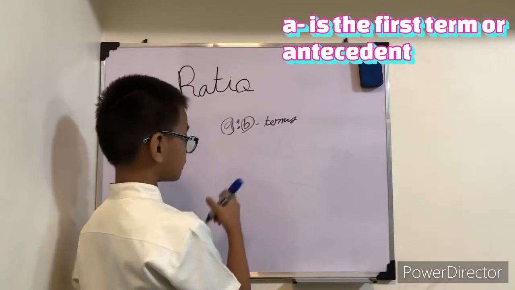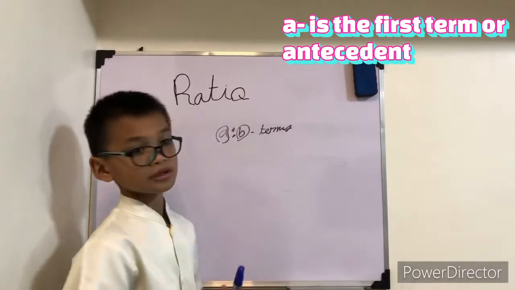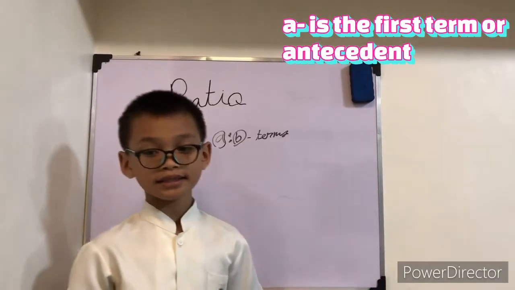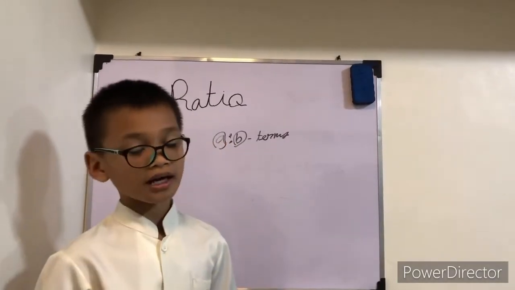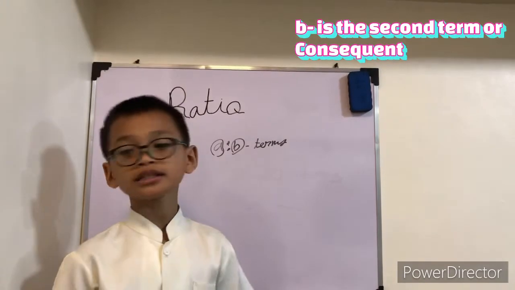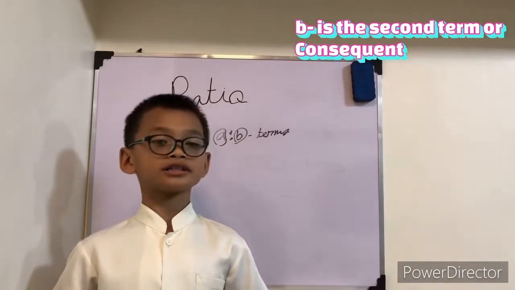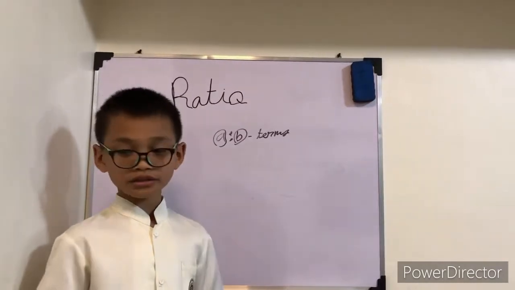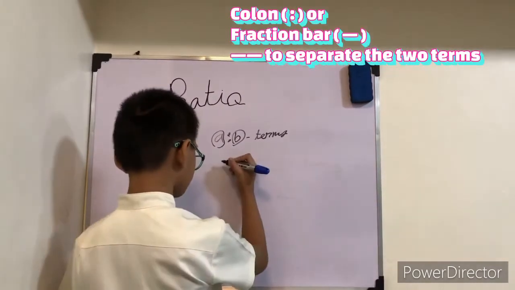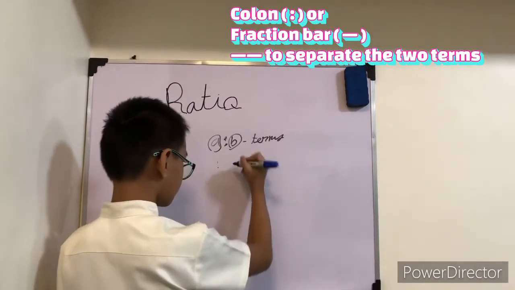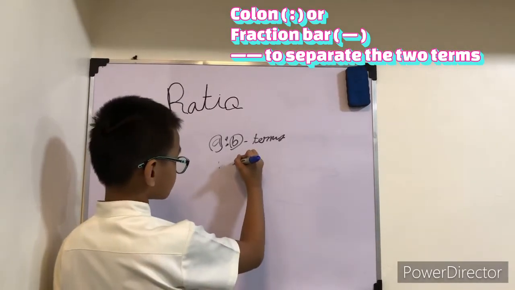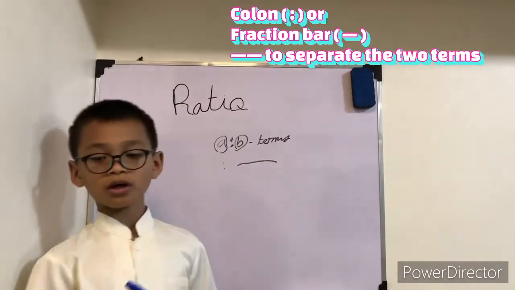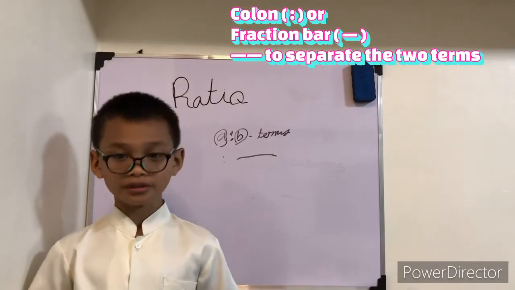A is the first term or antecedent, while B is the second term or consequent. When we write a ratio, we use a colon or the fraction bar to separate the two terms.